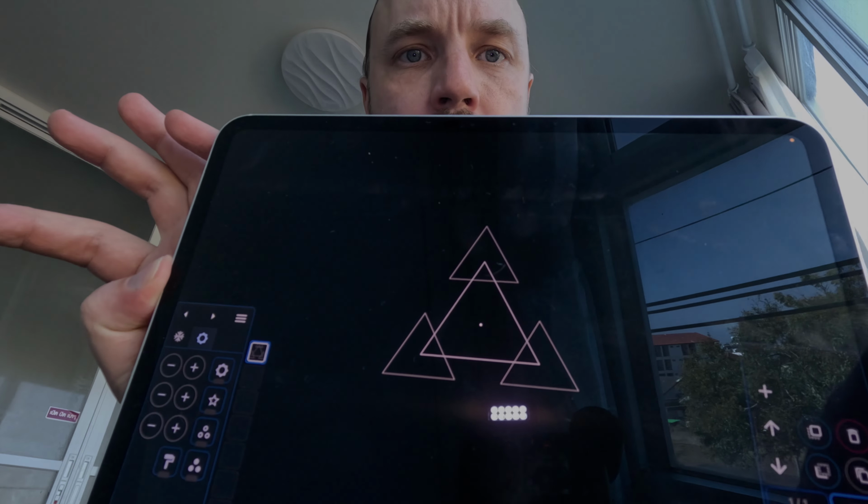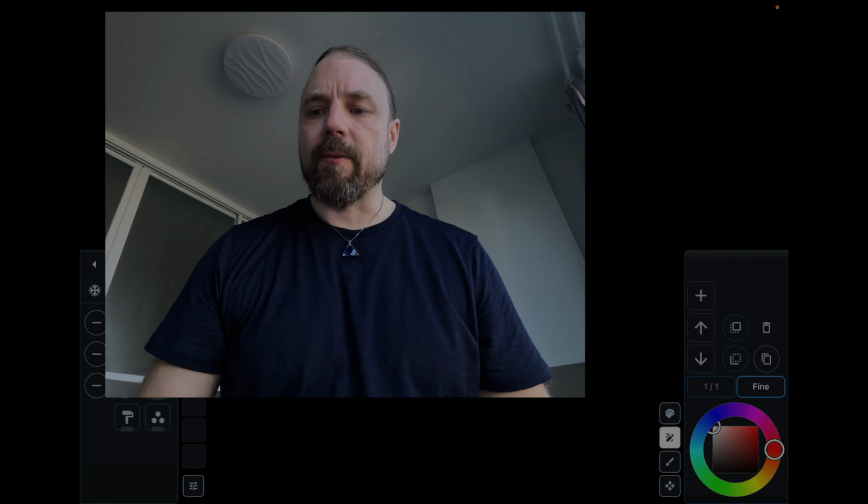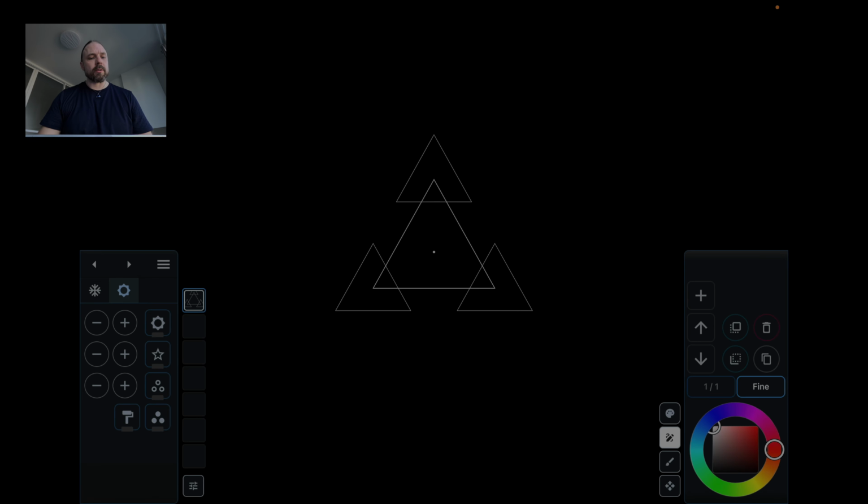version. Here I have One Mandala running on the new iPad Pro, running smooth as a fox on the new Apple M5 processors. This thing is really sleek, beautiful app, so check it out if you have one of these tablets for sure. But let me show you the new features in this version.